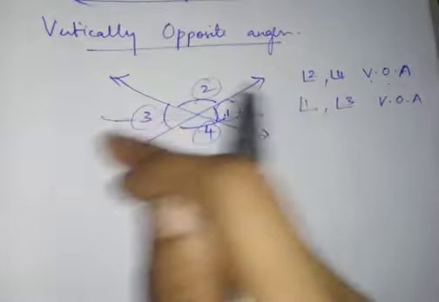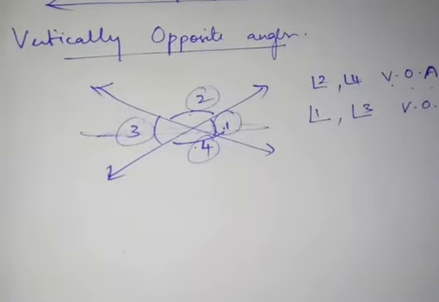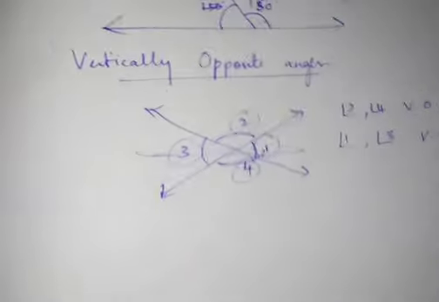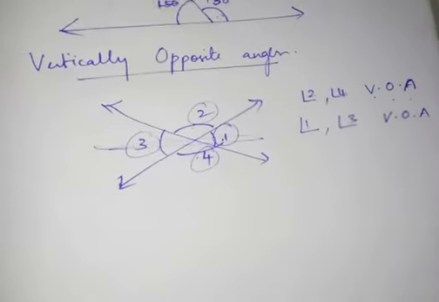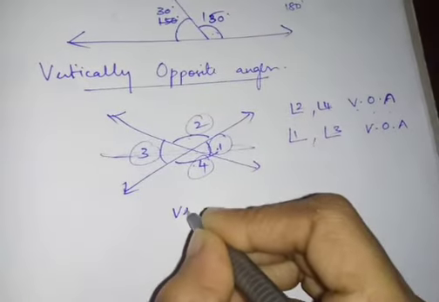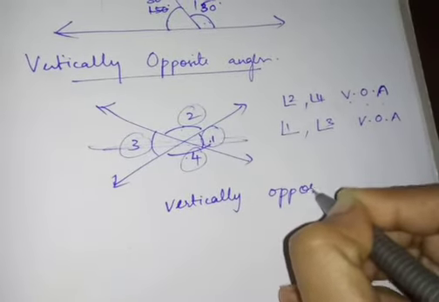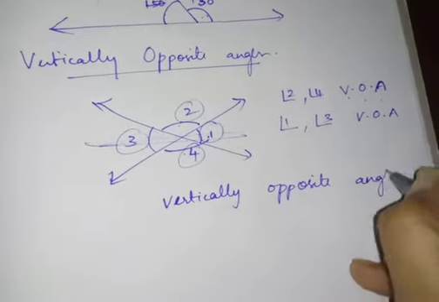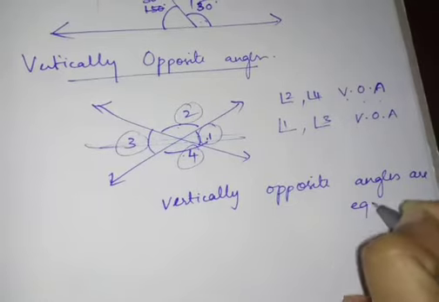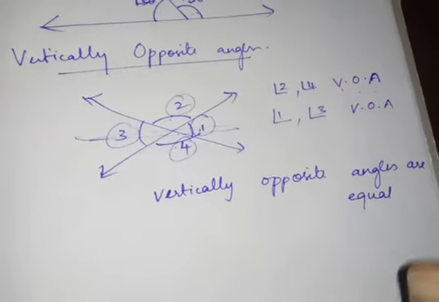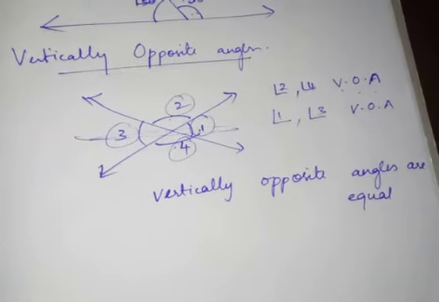See, these two are opposite, right? So we can say that these two are opposite angles. Actually, when it comes to a diagram, vertically opposite angles are equal. Always, vertically opposite angles are equal.